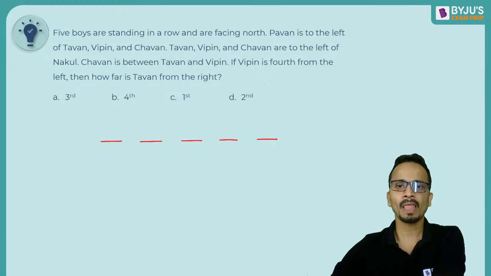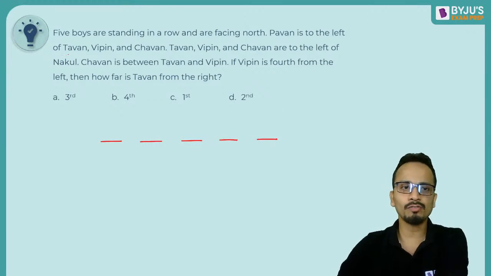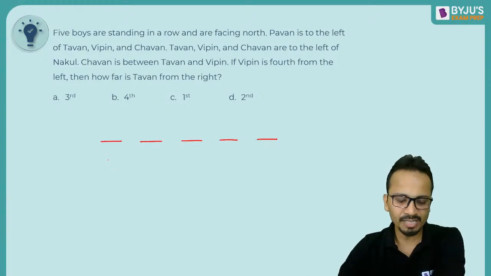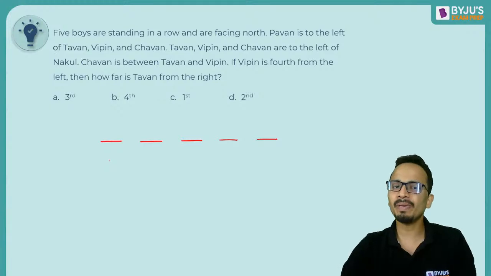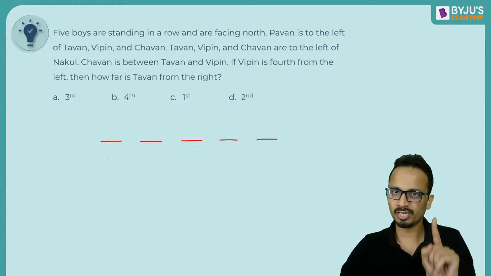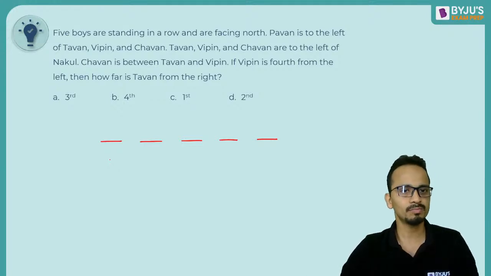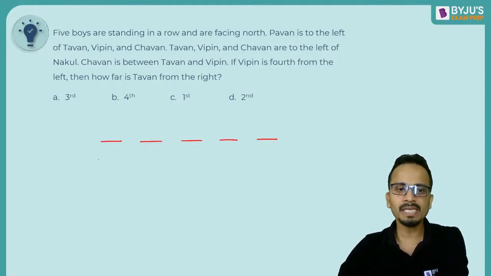All right. Now Pavan is to the left of Tavan, Vipin and Chavan. So P is to the left of these three people. So that means these three people will be on the right of P. So P can be at any one of the first two places. Okay, P के right में तीन लोग होने चाहिए. So that means P has to be either at chair number 1 or chair number 2. All right. So P can be placed at any of these two, and